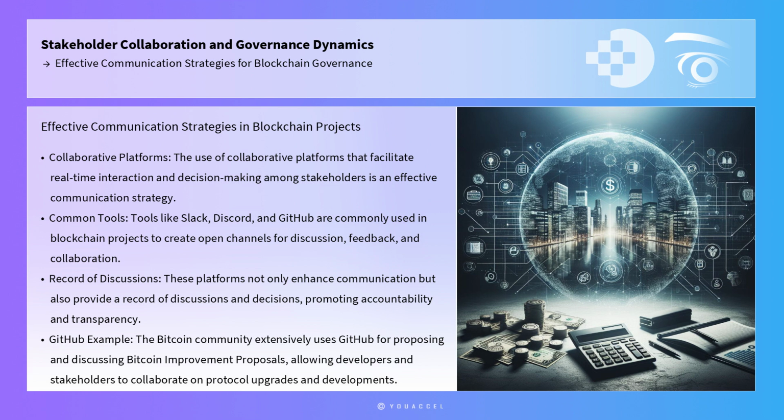Another effective communication strategy is the use of collaborative platforms that facilitate real-time interaction and decision-making among stakeholders. Tools like Slack, Discord, and GitHub are commonly used in blockchain projects to create open channels for discussion, feedback, and collaboration. These platforms not only enhance communication, but also provide a record of discussions and decisions, promoting accountability and transparency. For example, the Bitcoin community extensively uses GitHub for proposing and discussing Bitcoin improvement proposals, allowing developers and stakeholders to collaborate on protocol upgrades and developments.